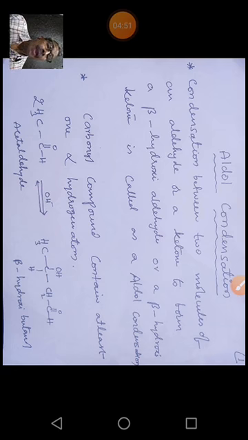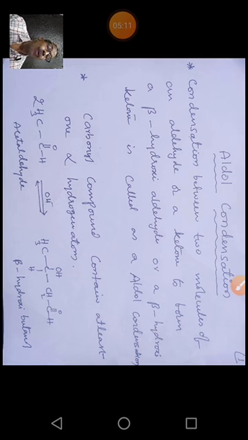The primary condition for this reaction to occur is that the carbonyl compound should contain at least one alpha hydrogen. We will discuss what alpha hydrogen is.